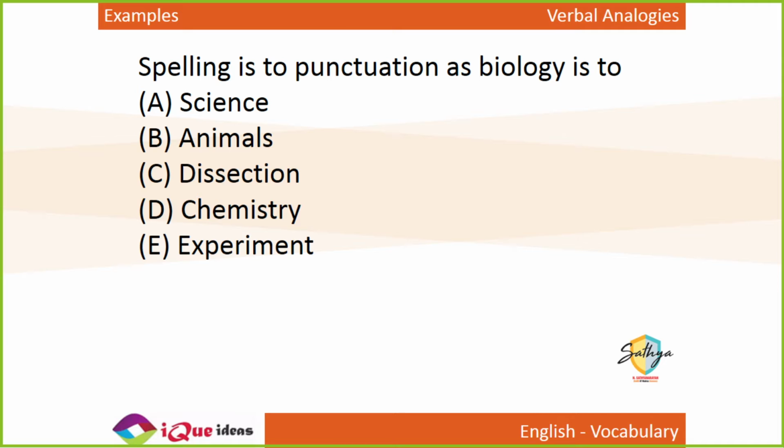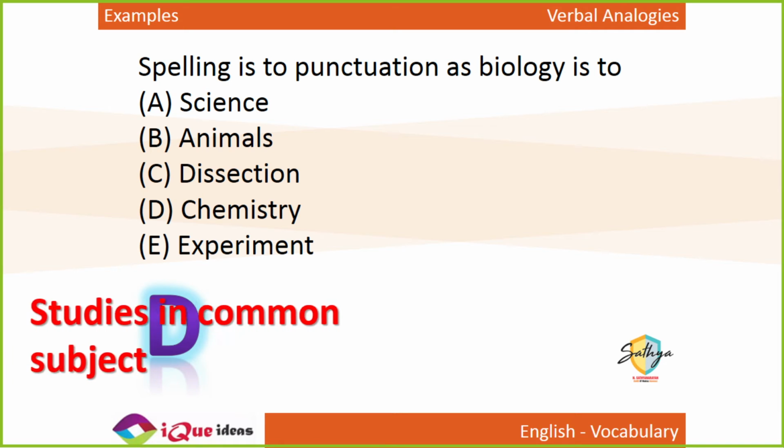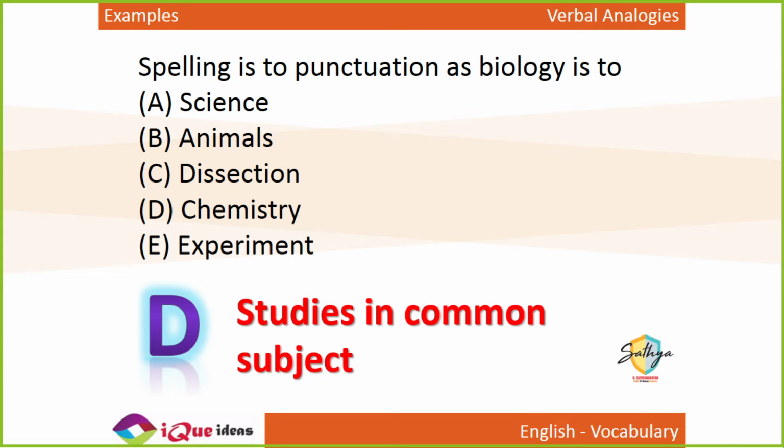Both biology and chemistry are parts of science. Just like spelling and punctuation, both are part of language. Biology and chemistry, both are parts of the subject science. So D has to be the answer. Spelling is not the study of punctuation, so biology, the study of animals, cannot be my answer. Do you get that? Does everybody get this one?